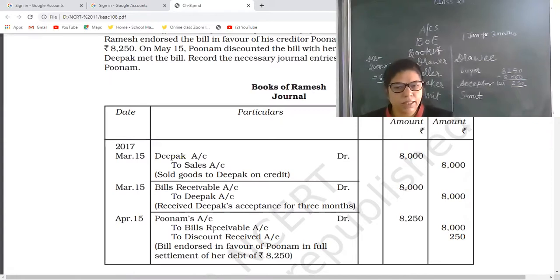Because this is full settlement. See, why discount received? Ramesh has to give 8,250 rupees to Poonam, but the bill value is rupees 8,000. The amount written on the bill is 8,000. So he has to give that 8,000 rupees to him. So the remaining will be 250 and this will be treated as discount received. Very good. Got it? Clear? Yes.